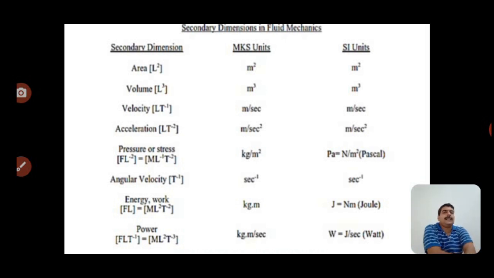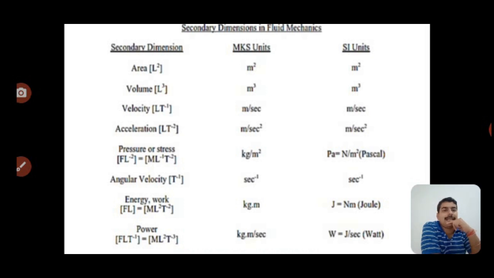Velocity is meter per second, that is the dimension LT minus 1. Acceleration is LT minus 2. Pressure or stress is ML minus 1 T minus 2. In MKS unit it is kilogram per meter square. In SI unit it is the Pascal, that is Newton per meter square.